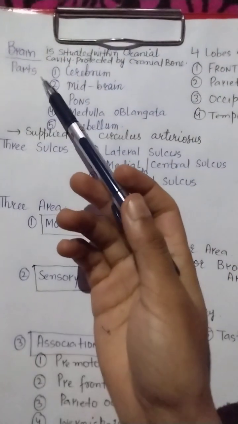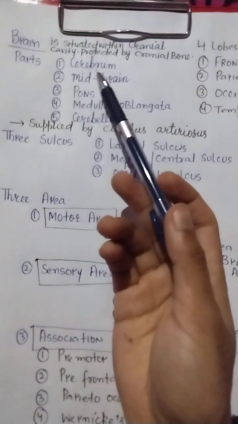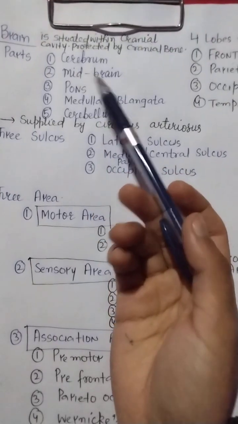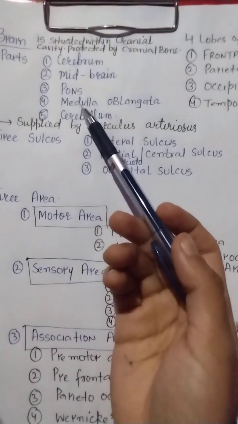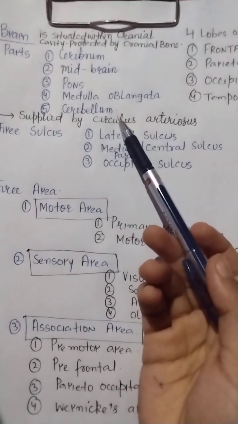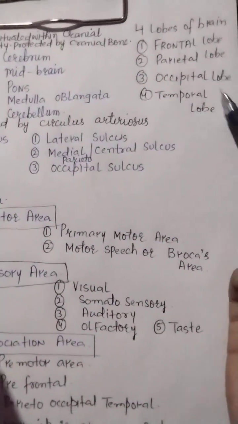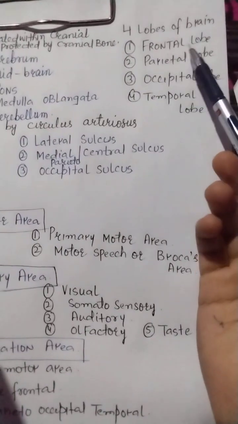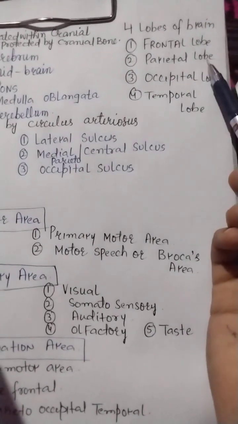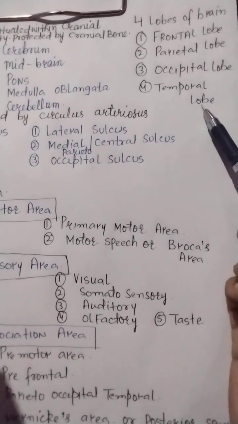If we talk about the parts of the brain, there are the cerebrum, midbrain, pons, medulla oblongata, and cerebellum. Our brain has four lobes: frontal lobe, parietal lobe, occipital lobe, and temporal lobe.